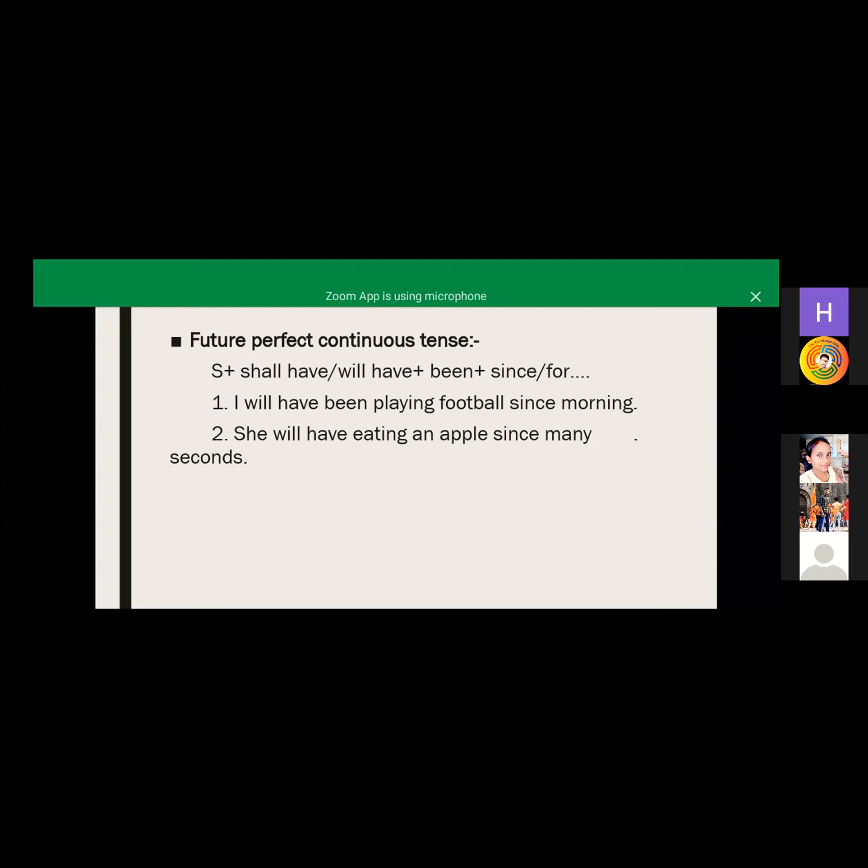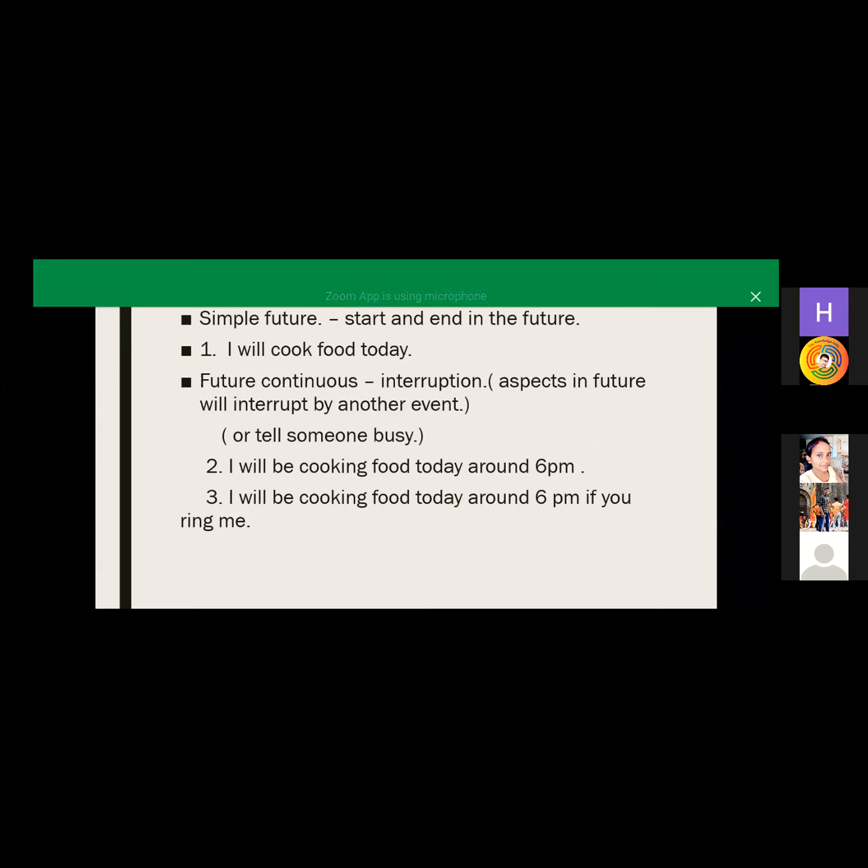There is a lot of confusion between future perfect tense and future perfect continuous tense. So I will give a clear explanation of simple future, future continuous, future perfect and future perfect continuous tense.